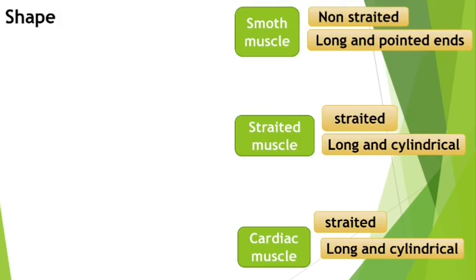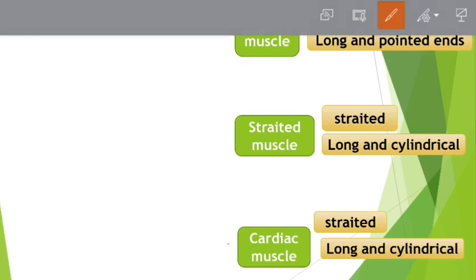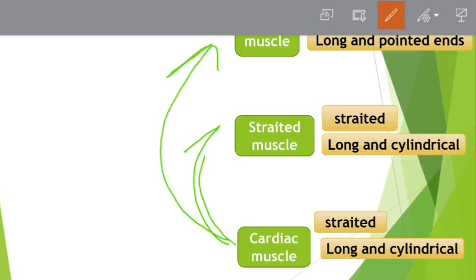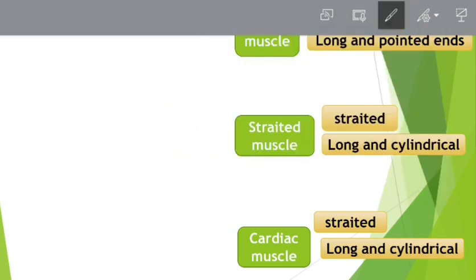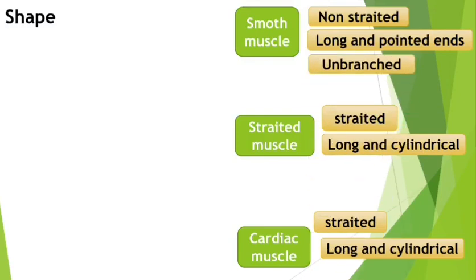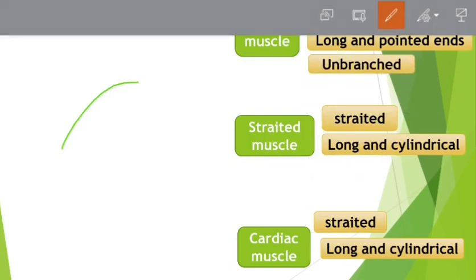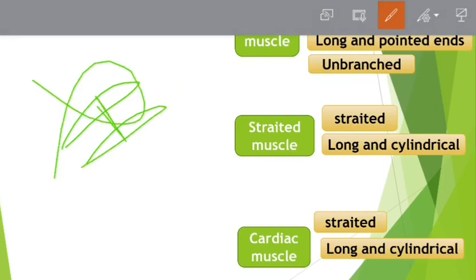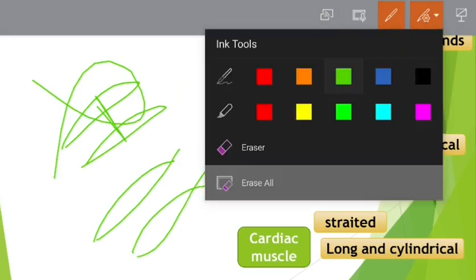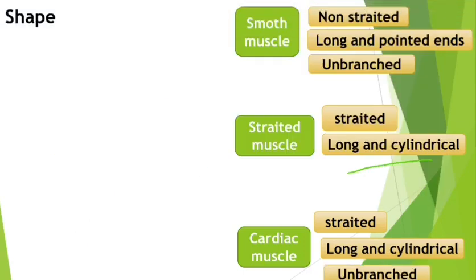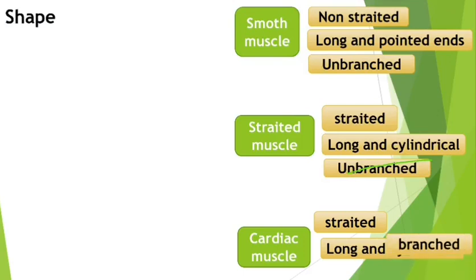So now long and pointed ends. Smooth muscle, as we saw, is long and its ends are pointed. Striated muscles are long but cylindrical, like a cylinder, and cardiac muscles are also long and cylindrical. So that line you have to remember: cardiac muscle has a structure or diagram the same as striated muscle but functions like smooth muscle. So both cardiac and smooth muscle are involuntary, while the structure of cardiac and striated muscle is the same.